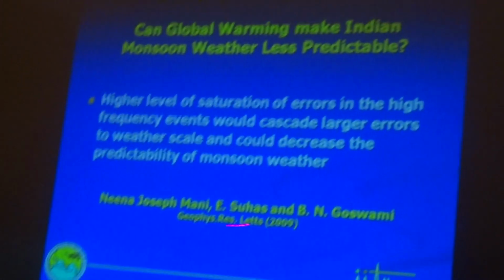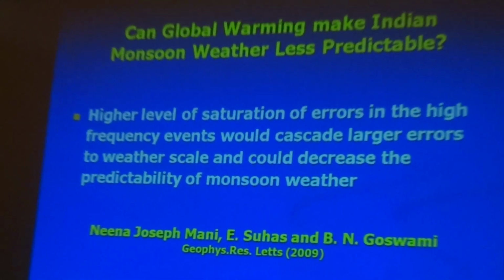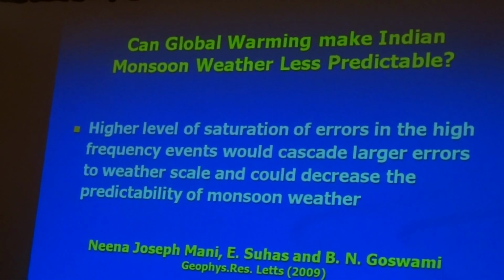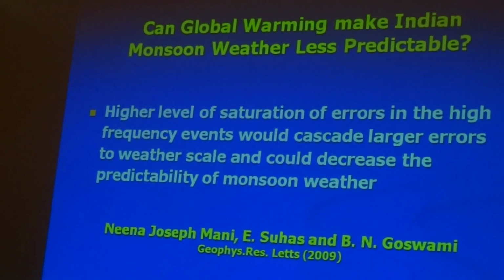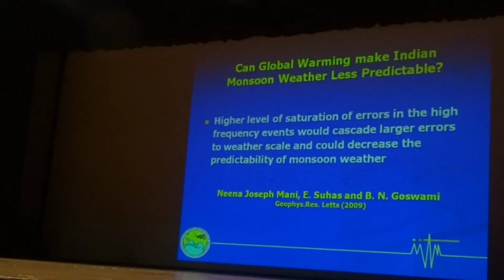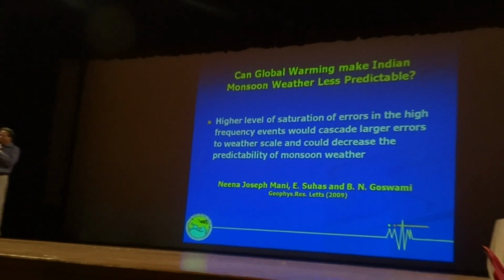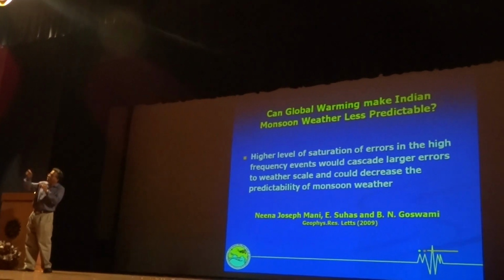We can actually calculate it. One of my students looked at the rainfall time series and, using nonlinear dynamical system analysis, we calculated something called the Lyapunov exponent. The Lyapunov exponent tells me how small errors will grow, or if there are two states of the rainfall that are slightly different, how they will diverge in their evolution.